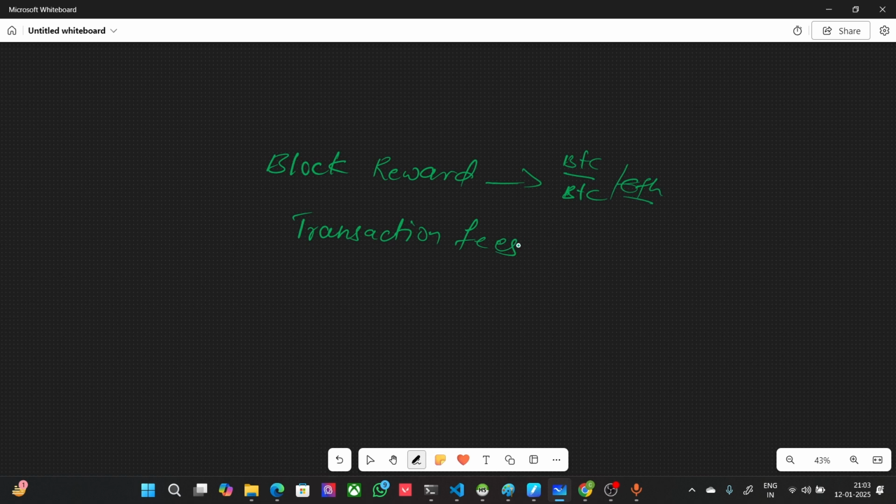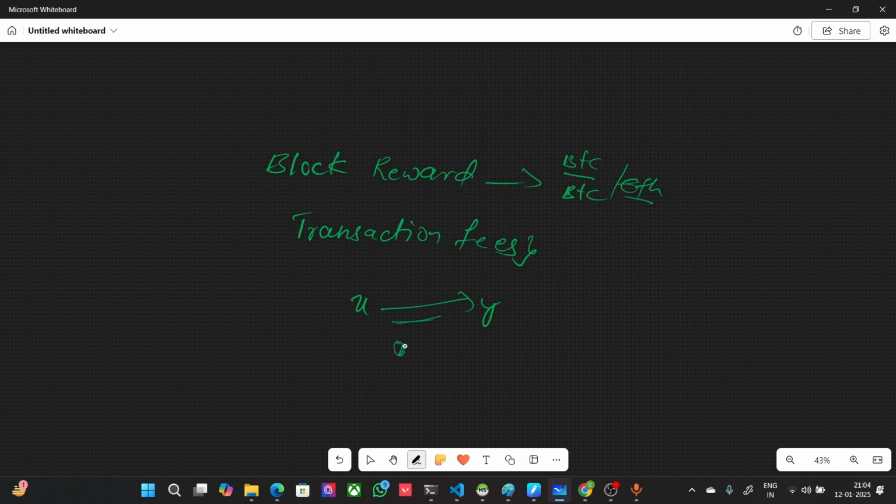And what is the transaction fee? This is a fee that the user pays. In our example, person X is sending some bitcoins to person Y. To validate this transaction and add it to the chain, the person will also add some transaction fee, which will be very minor. You can add any transaction fee you want, and the miner will pick the transactions based on these fees as well.